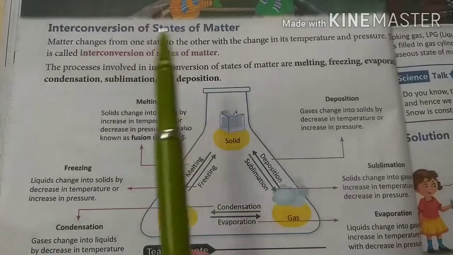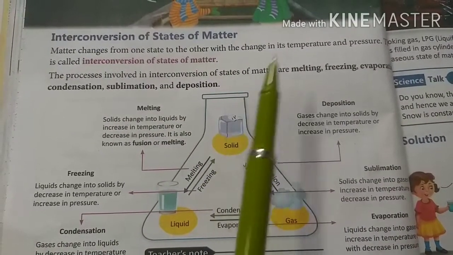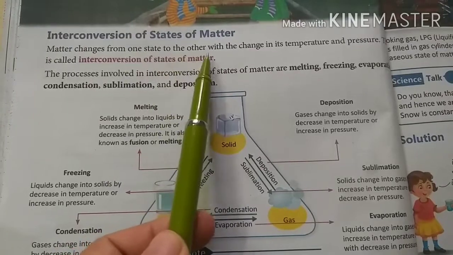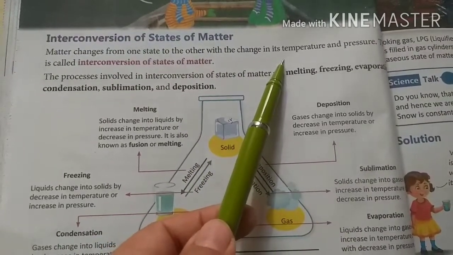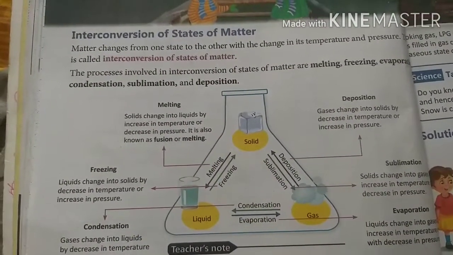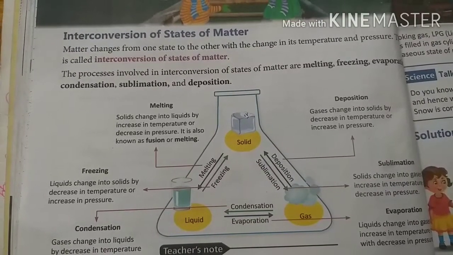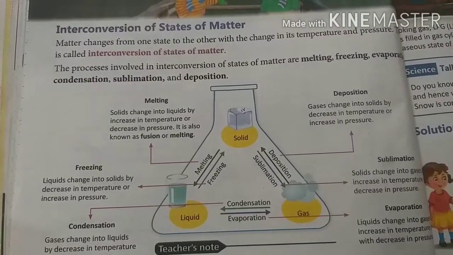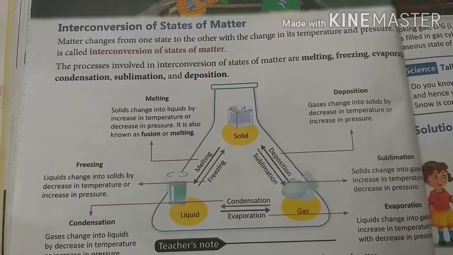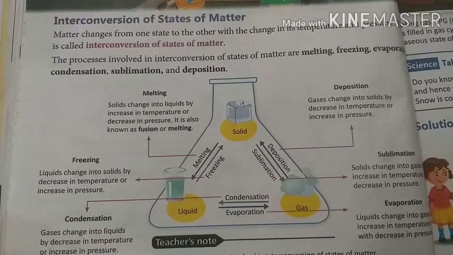So what is interconversion of states of matter? It means one state converts into another state. Matter changes from one state to the other with the change in its temperature and pressure. This is called interconversion of states of matter. If we change the temperature and pressure, then the state also changes.